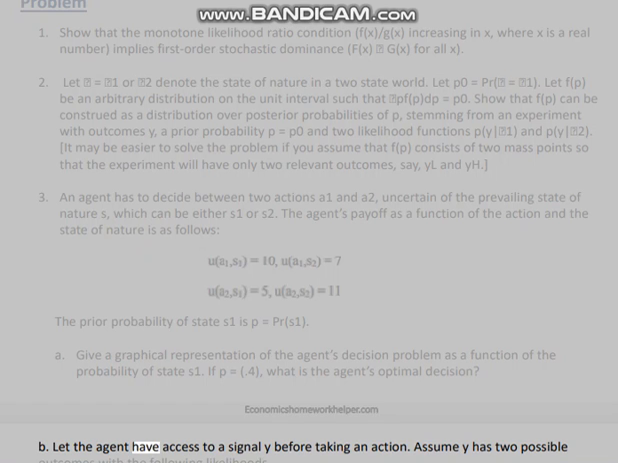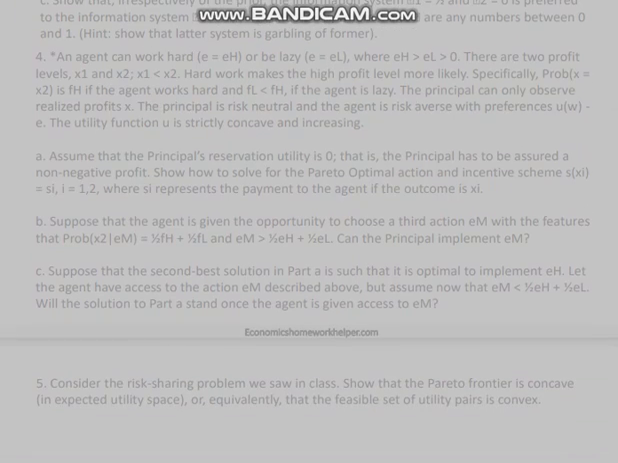B. Let the agent have access to a signal y before taking an action. Assume y has two possible outcomes with the following likelihoods. C. Show that, irrespective of the prior, the information system λ1 equals 1/2 and λ2 equals 0 is preferred to the information system λ1 equals α/2 plus β/2 and λ2 equals β, wherein α and β are any numbers between 0 and 1. Hint: show that the latter system is a garbling of the former.